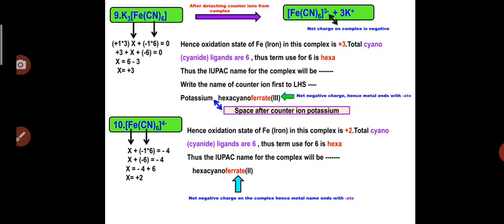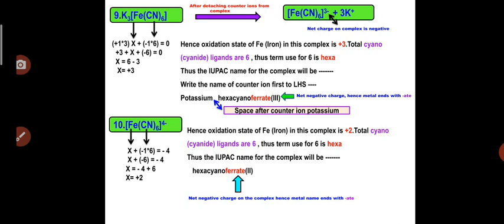So let's find out the oxidation state in this complex. So what is the oxidation state? For Fe, assume X. Now there are 3 counter ions, potassium. So potassium has +1 charge. So +1 into 3, plus X, plus -1 into 6. That is the -1 charge for cyano. In total 6 cyano ligands are attached to this complex. As there is no charge present on the complex, write down equal sign 0. So no charge, hence 0.